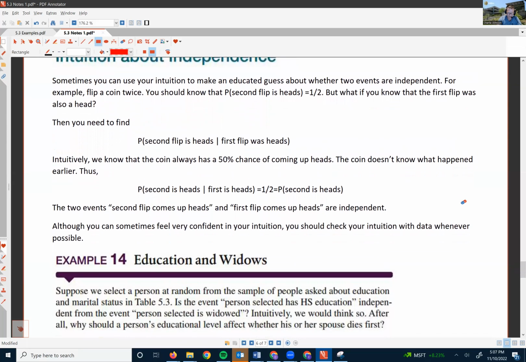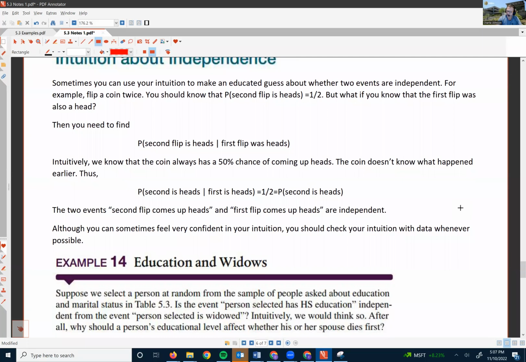Education and widows. Suppose we select a person at random from the sample of people asked about education and marital status in table 5.3. Is the event person selected has high school education independent from the event person selected is widowed?